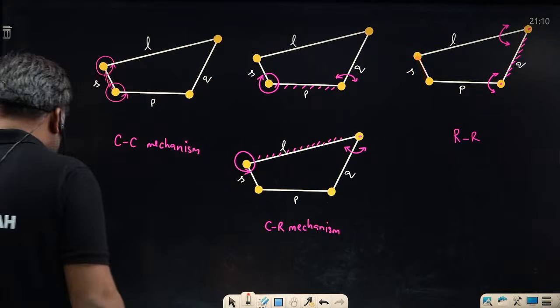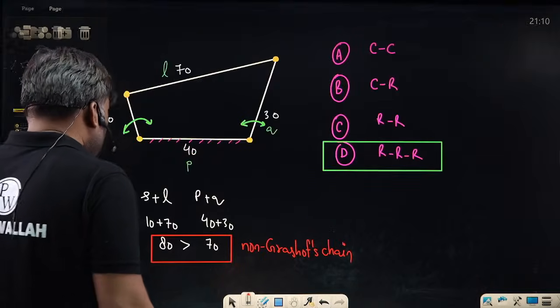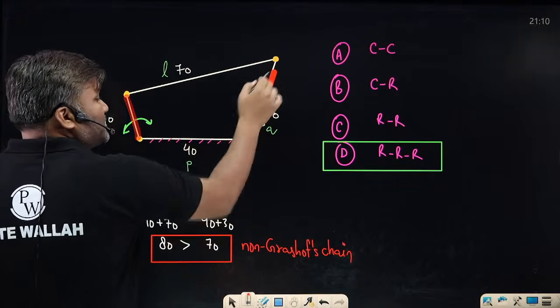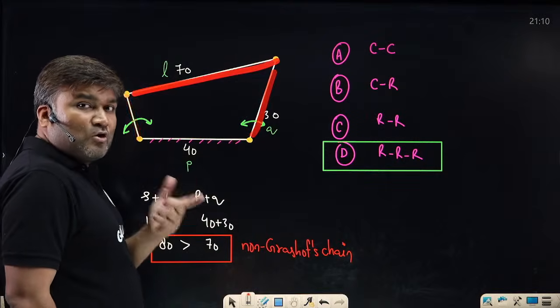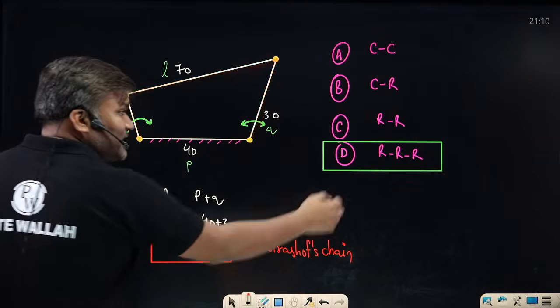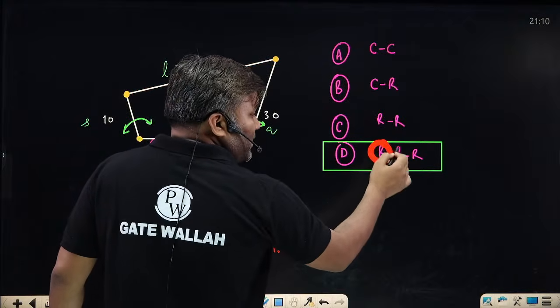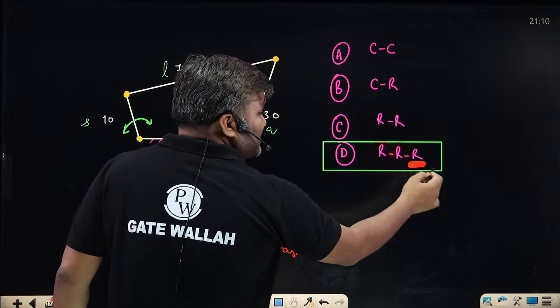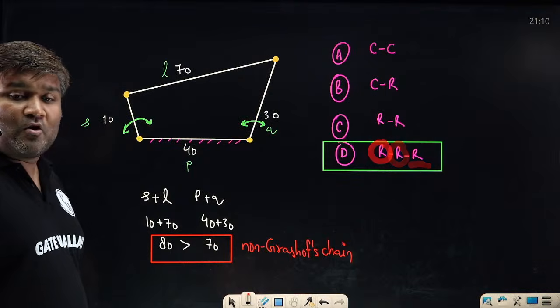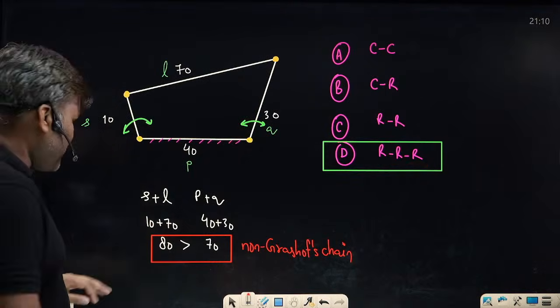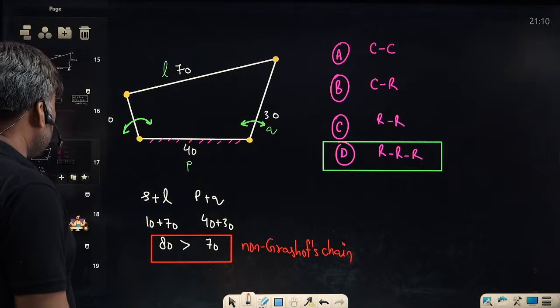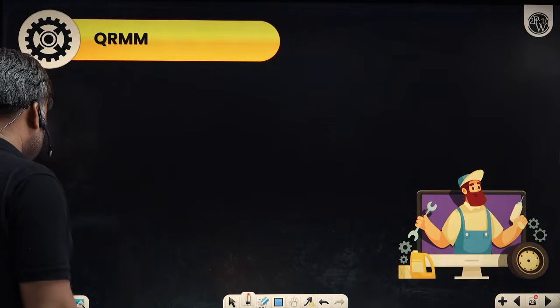In this case, input and output are rocker. Even this link cannot make rotation. Coupler is also not having rotation. That's why input is rocker, output is also rocker, even the third link is also rocker. Triple rocker, we call it triple rocker mechanism. I hope the difference is clear to everyone. So this is how questions are asked based on Grashof's.